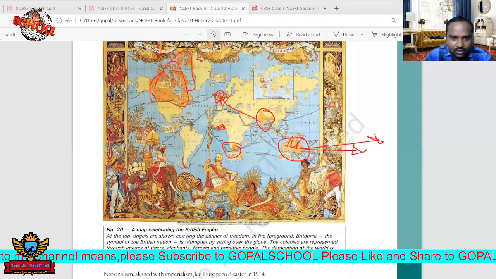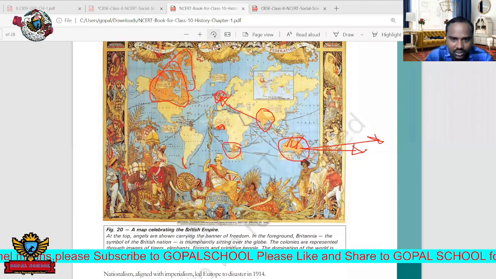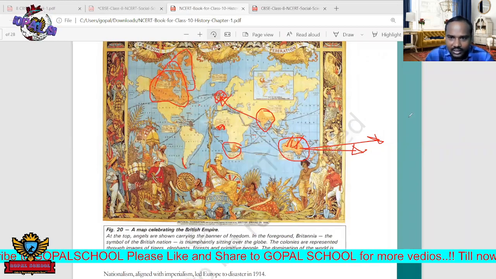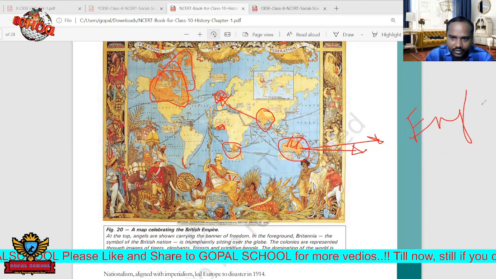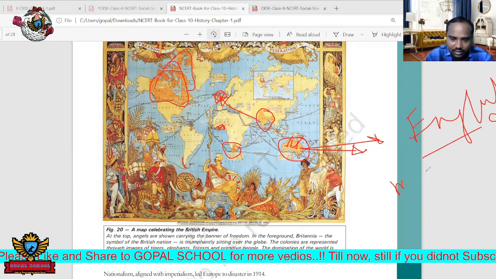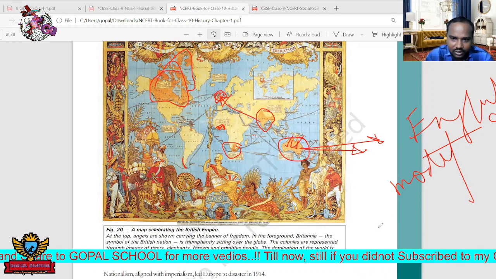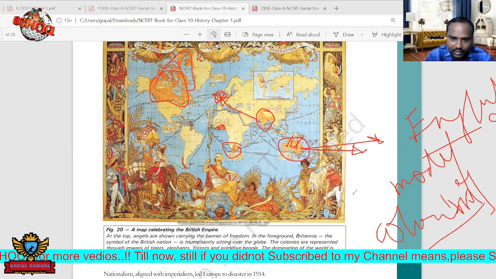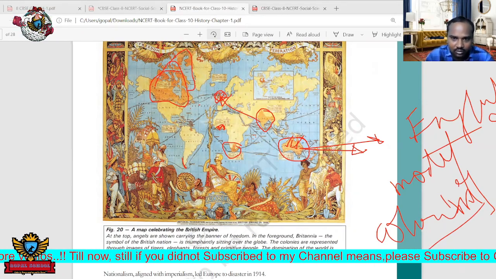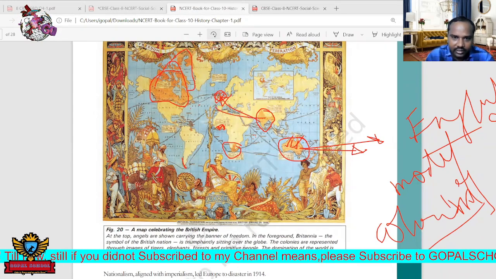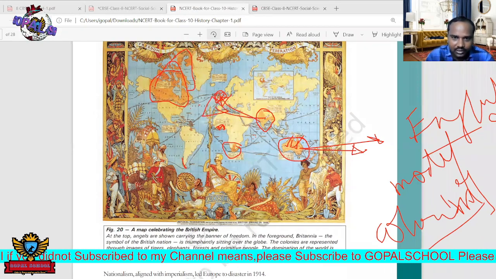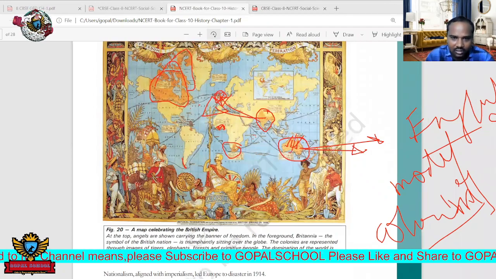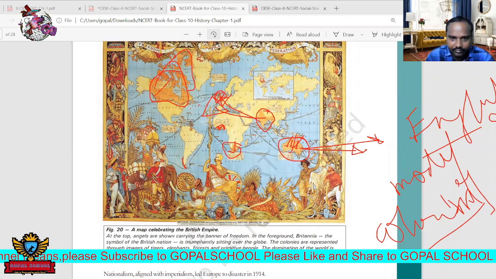Here also some small islands. A number of islands are there which are controlled by the British. So British, or now it is called England, has become the model country for establishing colonies. First, England started colonialism, establishing it across the world. A colony is nothing but indirectly they are ruling only. Instead of calling it direct rule, we call these colonies. India is one colony, Australia one colony, South Africa, Canada, like that.